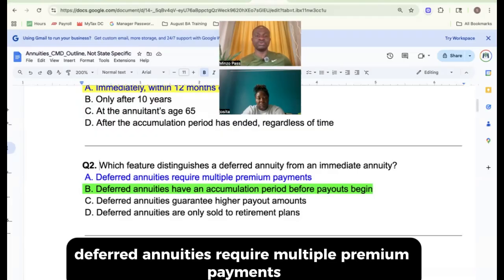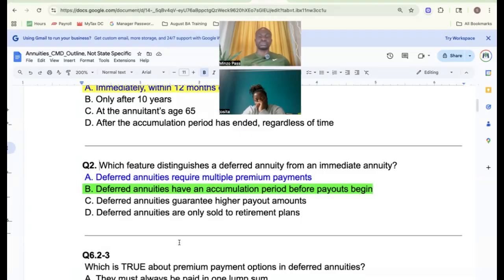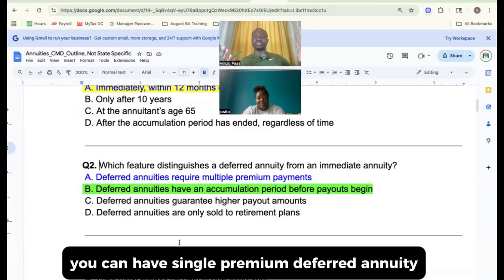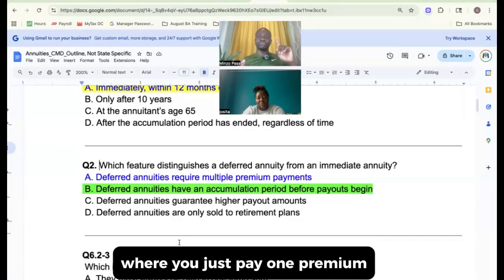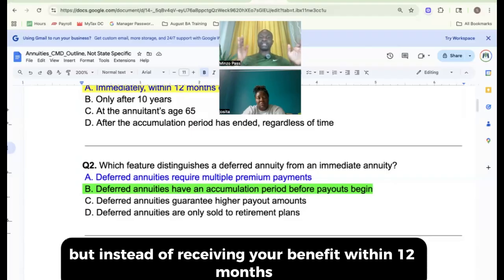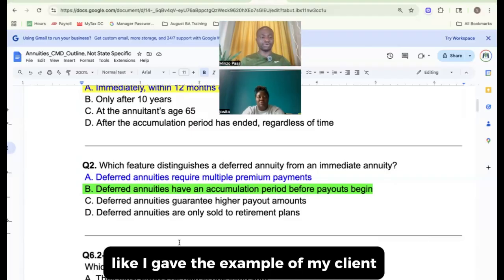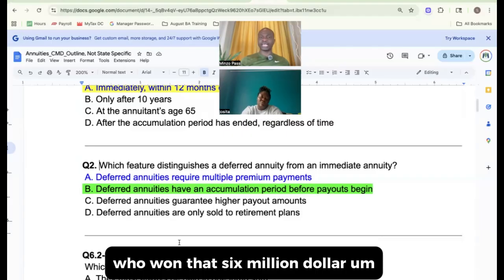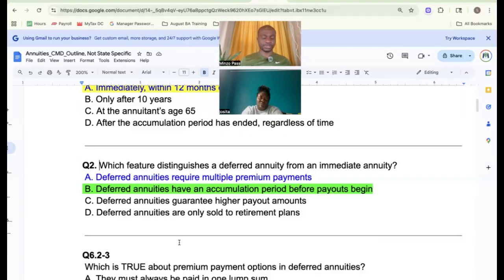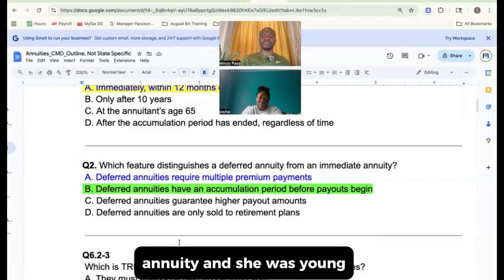A says deferred annuities require multiple premium payments. No, no. You can have a single premium deferred annuity where you just pay one premium, but instead of receiving your benefit within 12 months, like I gave the example of my client who won that $6 million annuity, and she was young, in her 30s.